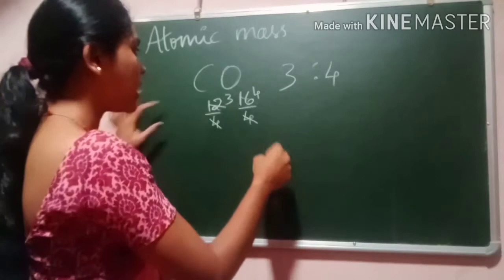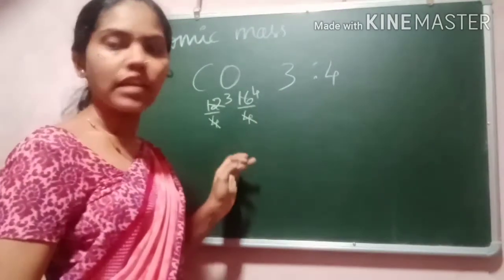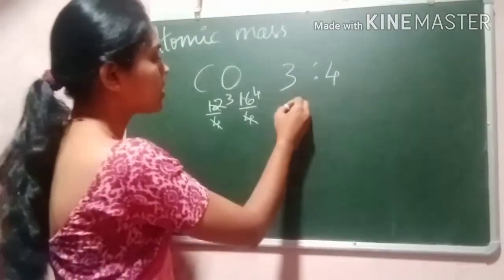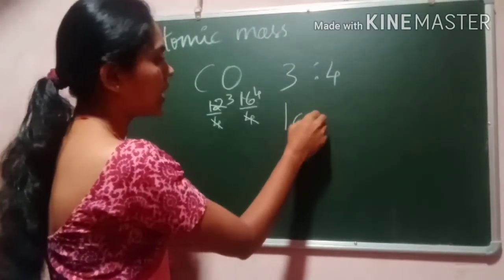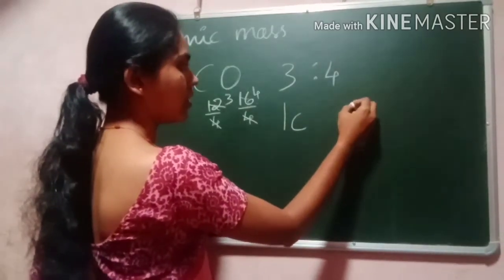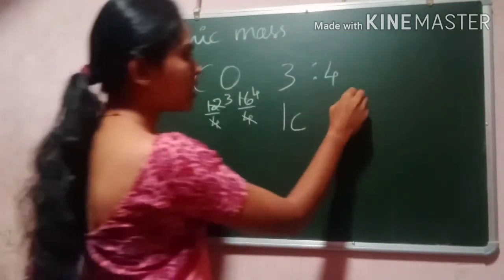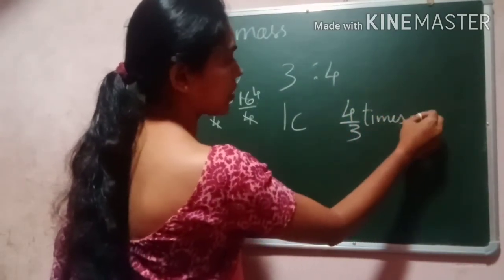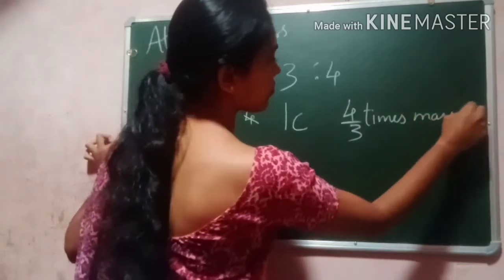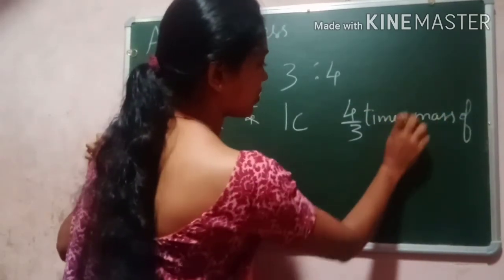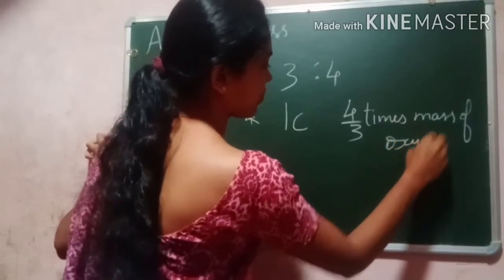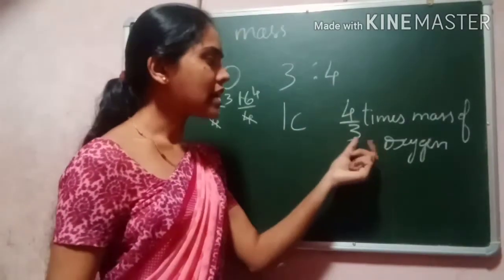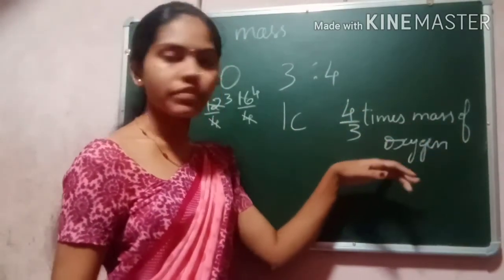If I consider the relative atomic mass of this carbon, what happens? One carbon atom reacts with 4/3 times the mass of oxygen.